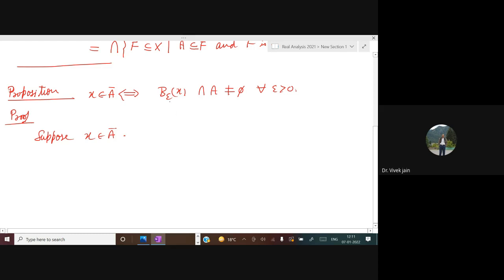We have to show that B epsilon x intersection A is not equal to phi for all epsilon greater than 0. So let us assume the opposite. We will use the method of contradiction. Suppose B epsilon x intersection A is equal to phi for some epsilon.